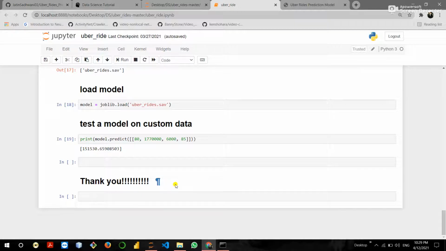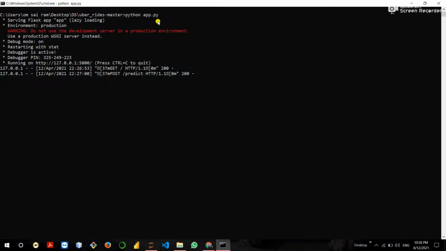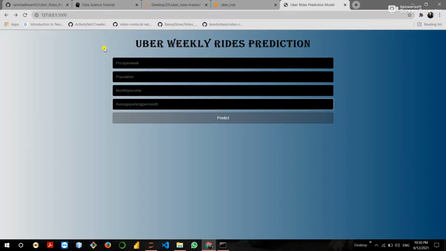When you get the code, you get an app.py file like this. So when you download the code, you just run only the app.py file, python app.py. So you will get this type of link. Okay, just copy the link and paste it into the browser. So you will get this type of interface.